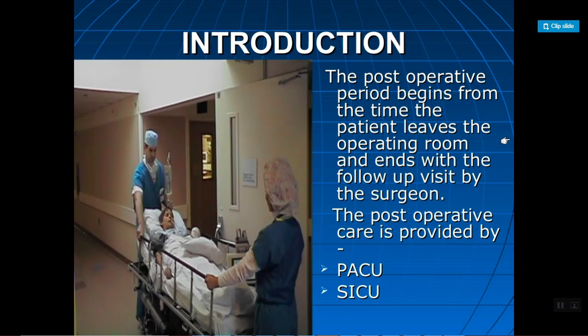In pre-operative care we discussed that patients are given anesthesia before the surgery. PACU stands for post anesthetic care unit. The anesthetist who has given the anesthesia to our patients is also responsible for the post operative care. So the two main concepts are PACU, the post anesthetic care unit, and SICU, the surgical intensive care unit.